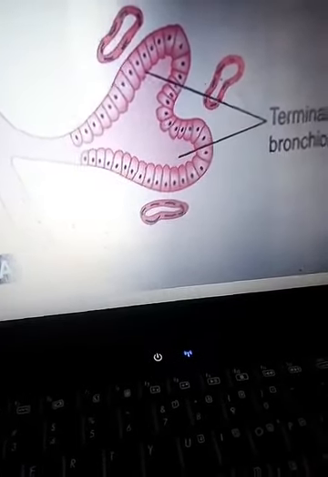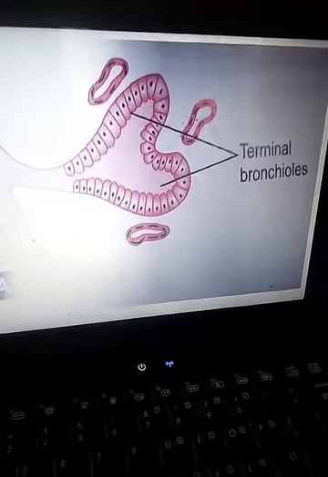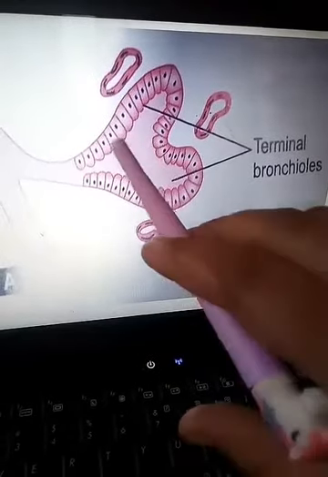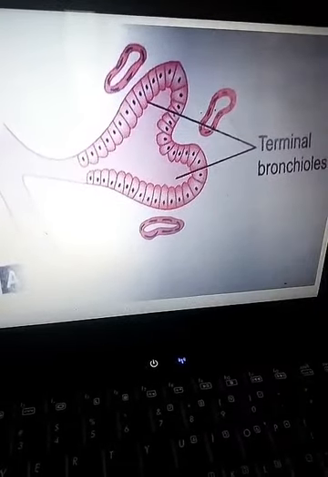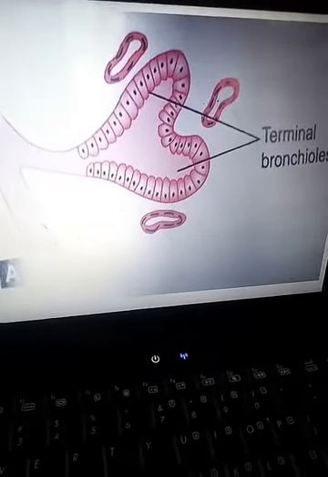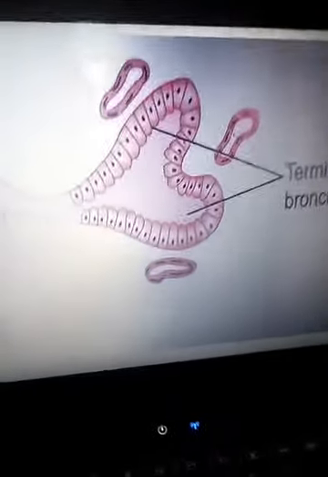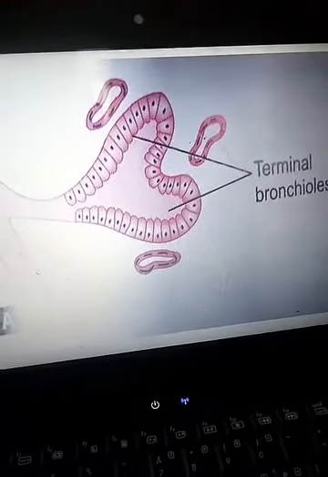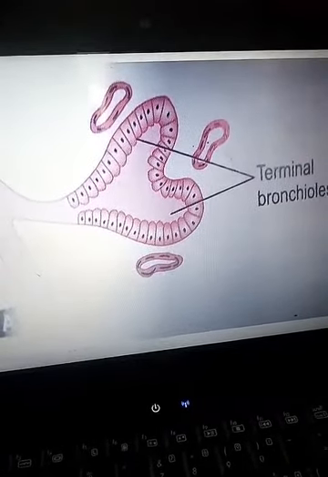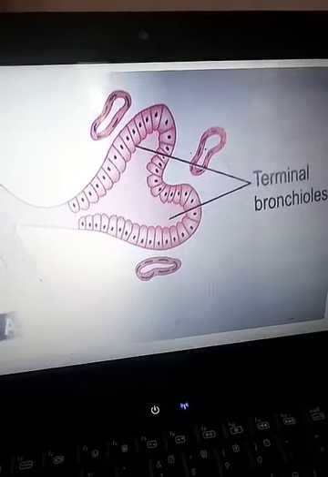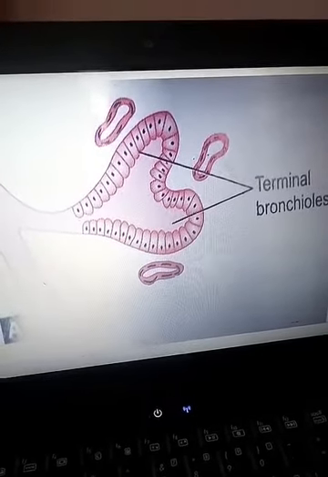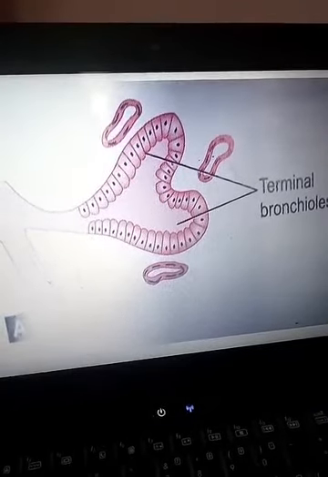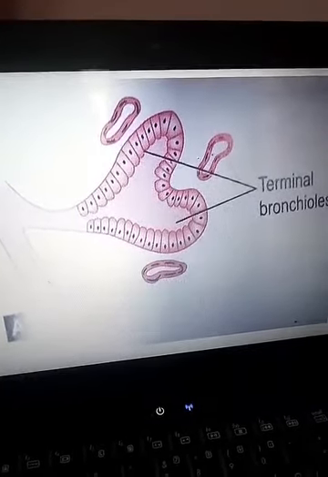This one is the pseudo-glandular stage. Here we can see that we have the terminal bronchioles, which are surrounded by cells. The lung is similar to exocrine glands here, and it gives the appearance of tubulo-acinar mucus glands. Bronchi is divisible into terminal bronchioles. The respiratory portion of the lung is not yet developed, so respiration is not possible here. Hence, a premature fetus born at this stage cannot survive.